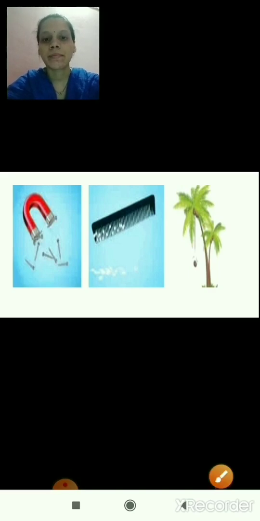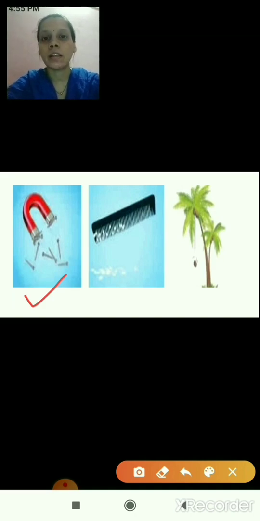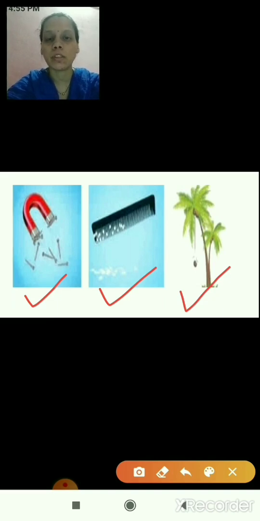Correct. See the first example, magnetic force. The nails are attracted towards the magnet. The second one is electrostatic force, and the third one is gravitational force. So these are examples of non-contact force: the force which is applied between two objects even if the objects are not in contact. So this is the definition. So this is about non-contact force. These are the examples. Now we will see the next.